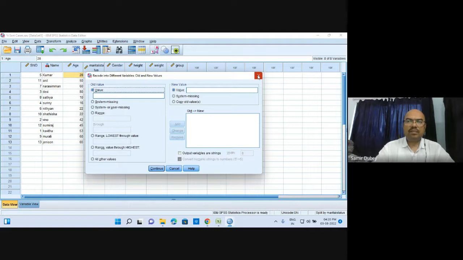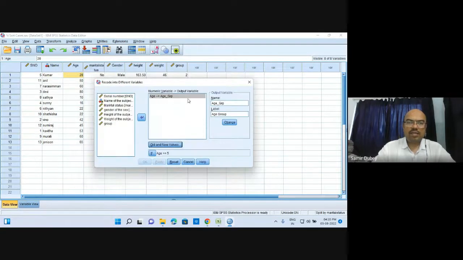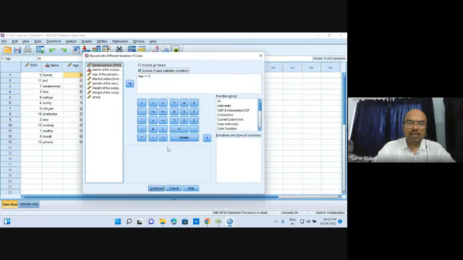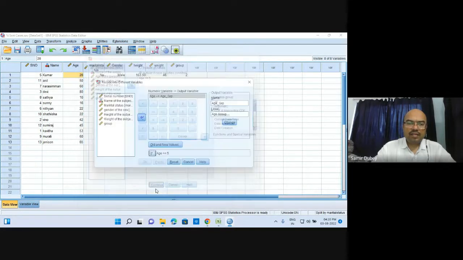Okay, just a second. Means I feel that this file is not properly responding for this. Just a second. Here it is. Let us come back over here. Let it be age group. The age group over here. It has already been changed. Then old and new values. Okay. So age is this. Include if case satisfies the condition. Age is greater than or equal to 5. Then continue with this.